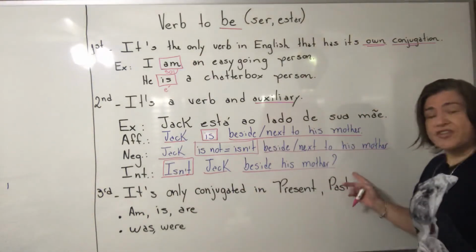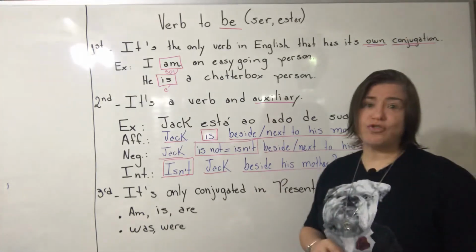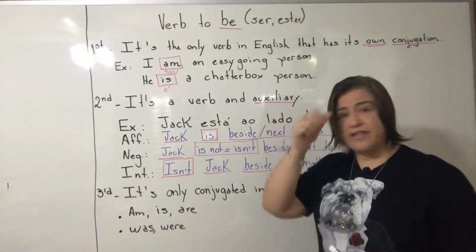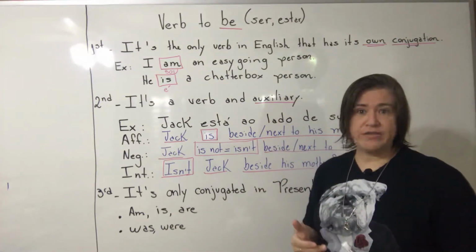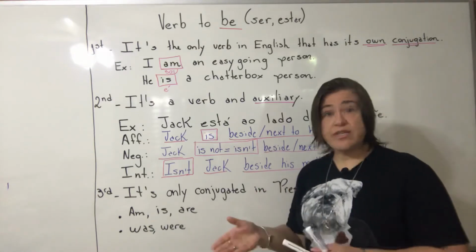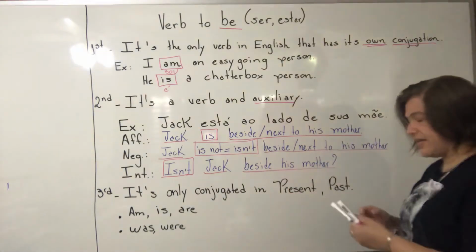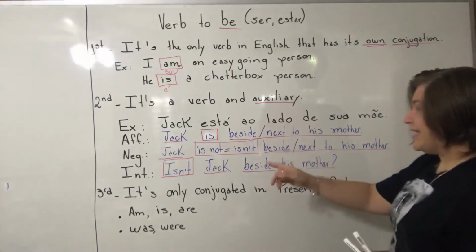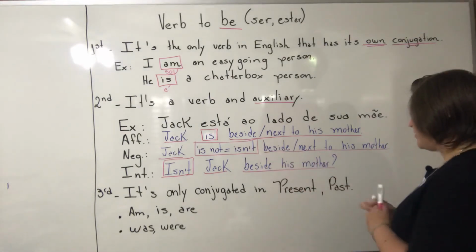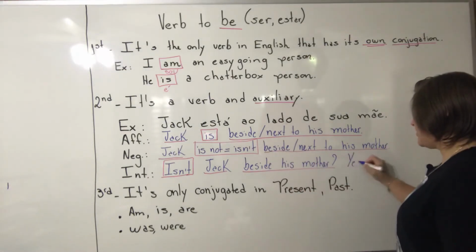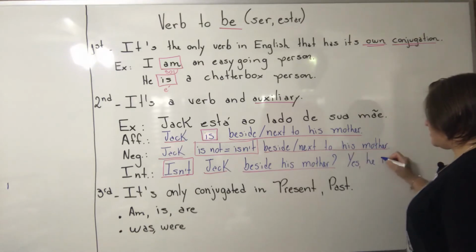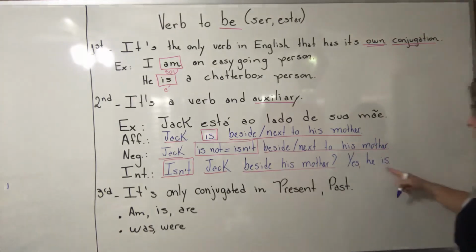And I can answer. Remember when I asked, do you speak English? Short answer, yes I do, no I don't. We use the auxiliary to give the short form. Isn't Jack beside his mother? Yes, he is. Okay, see?